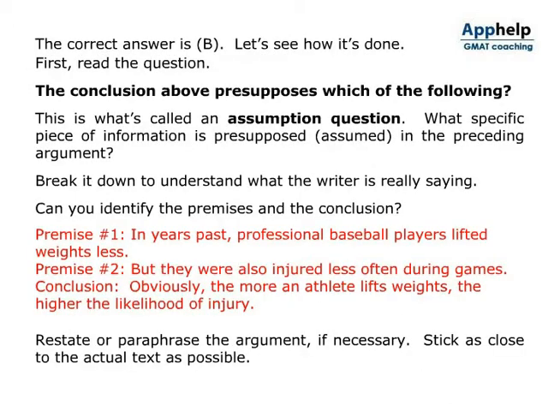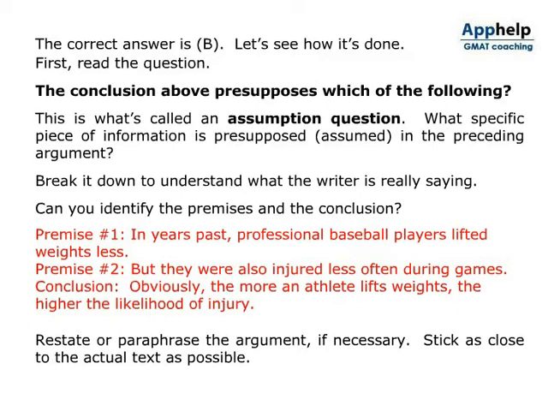The correct answer is B. Let's see how it's done. First, read the question. The conclusion above presupposes which of the following? This is what's called an assumption question. What specific piece of information is presupposed or assumed in the preceding argument?